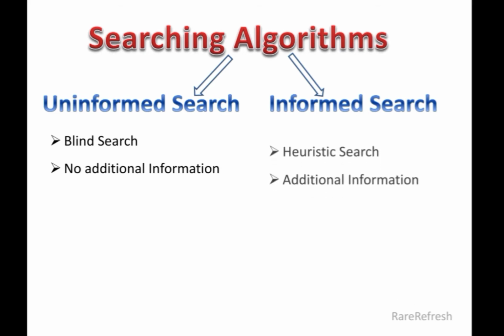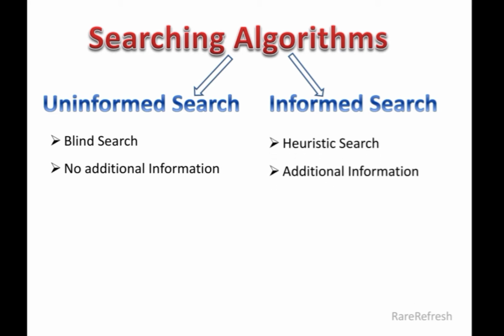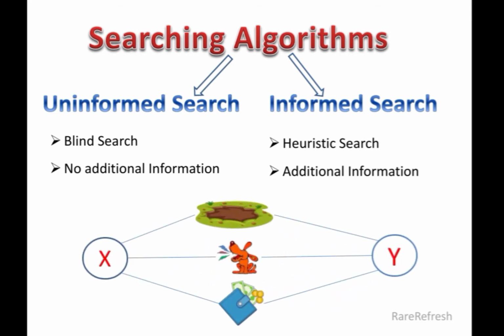The primary objective of uninformed search is to differentiate between the target and non target state. On the other hand, informed search algorithms have information on the goal state which helps in more efficient searching. To make the distinction more clear, let's consider an example. Suppose X is asked to go to Y's house. There are three ways which can lead X to Y.